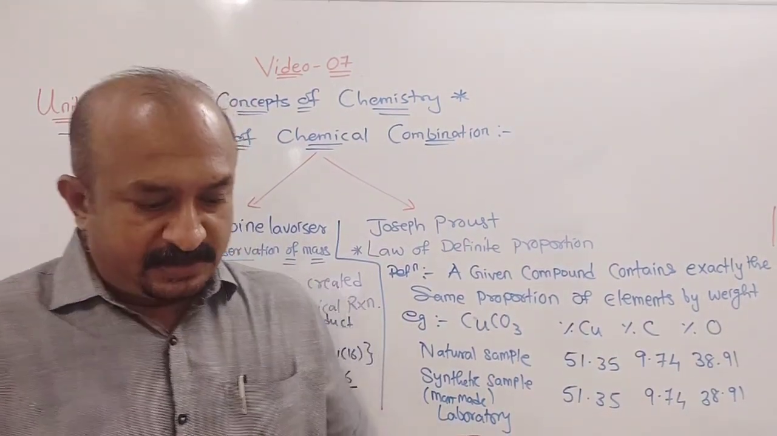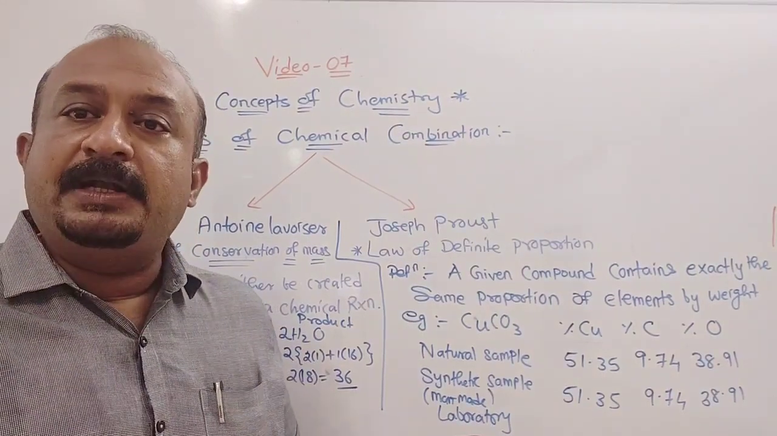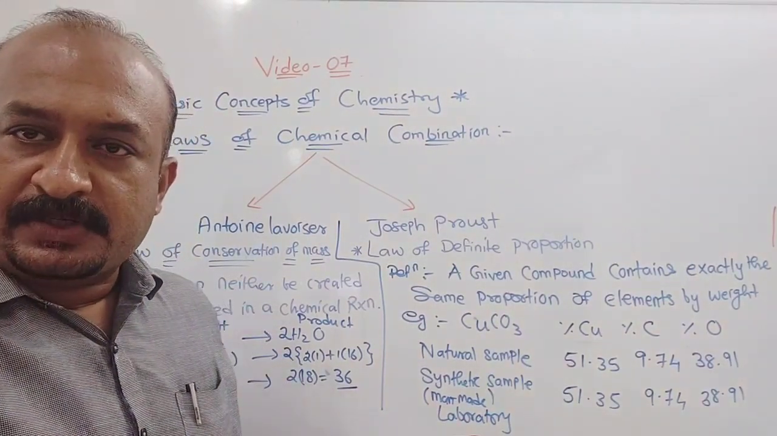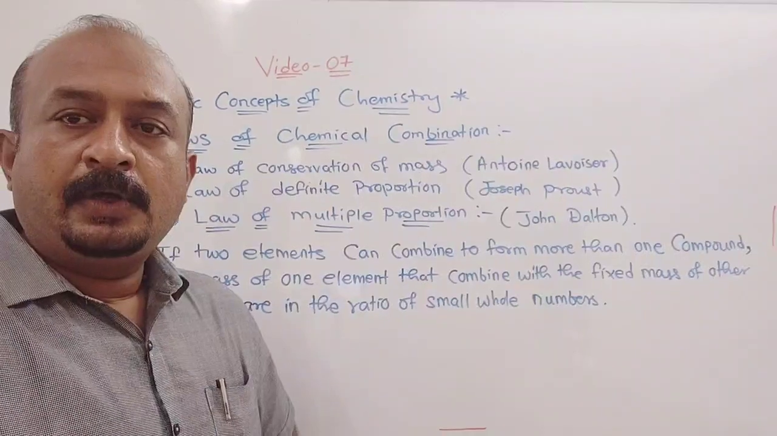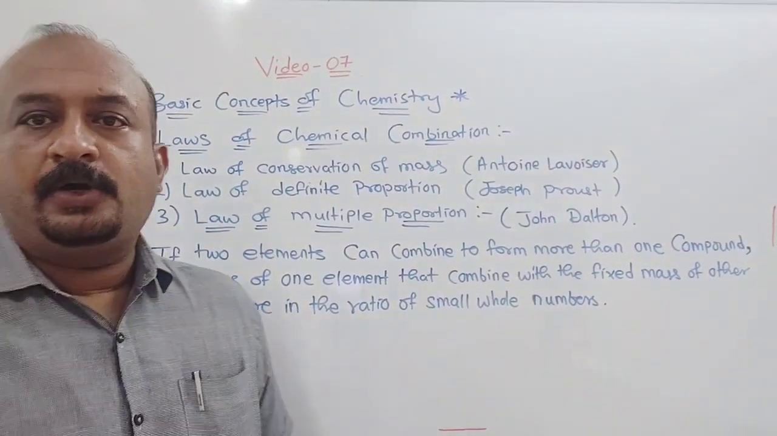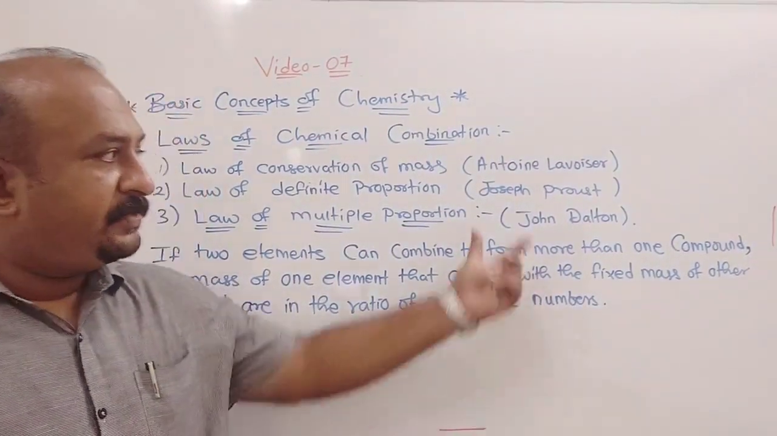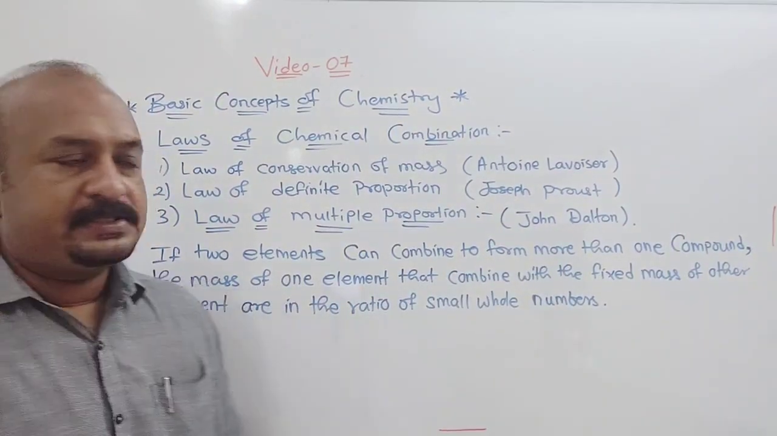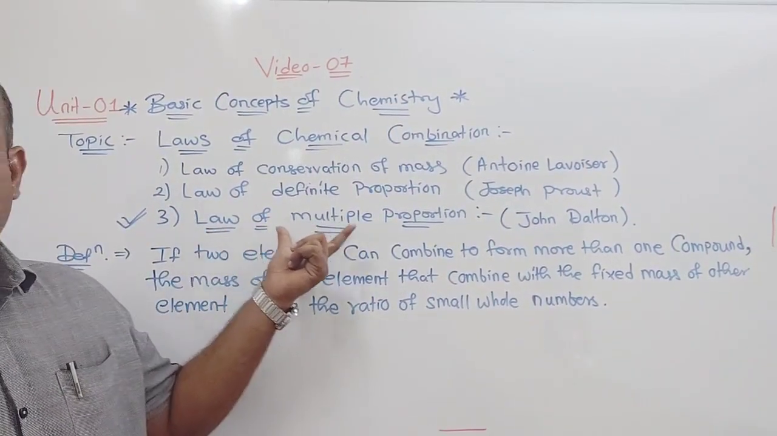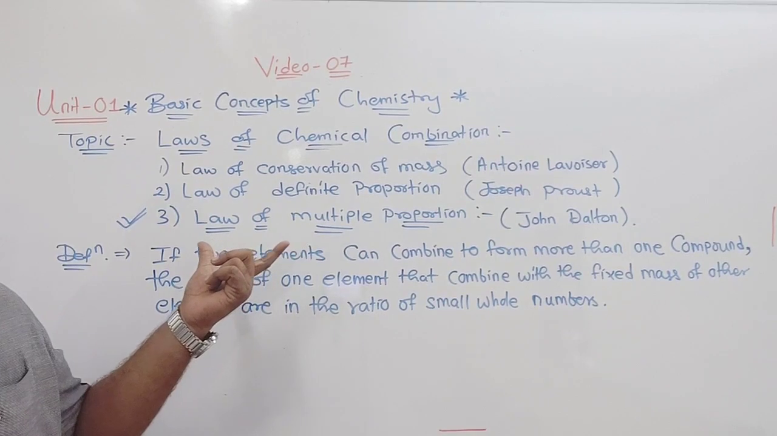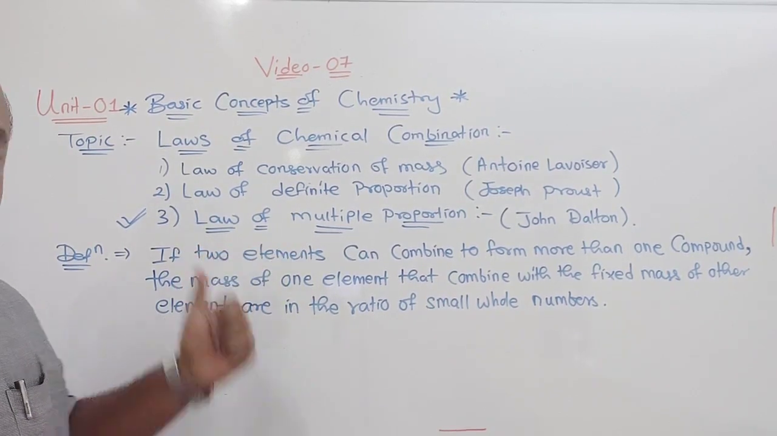Now the next law given in your textbook, the law of multiple proportion, we are going to discuss. Now the third law we are going to discuss was given by John Dalton. What is that law called? It is the law of multiple proportion.